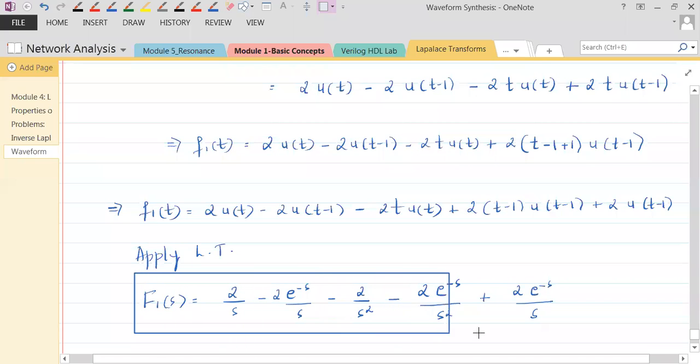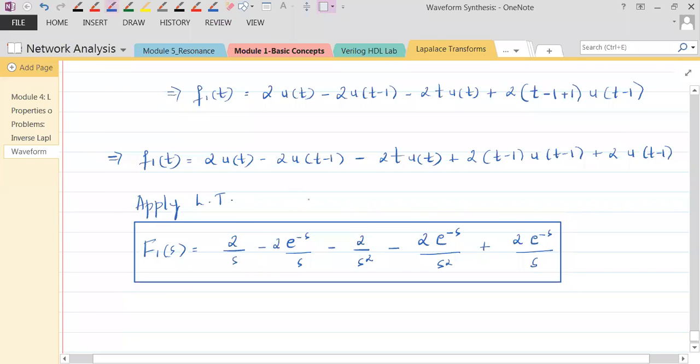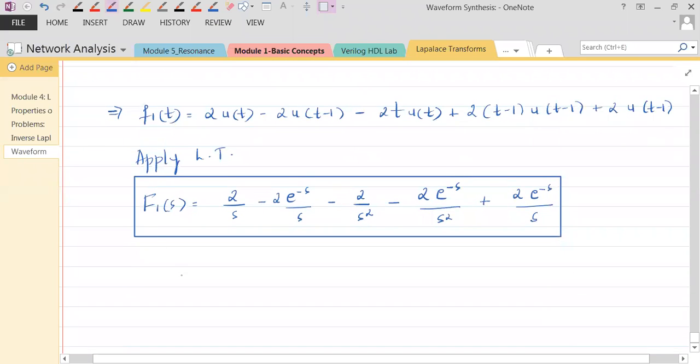If F1 of s is obtained, can you get me F of s? So what is F of s? F of s is F1 of s divided by 1 minus e power minus Ts, where T is the fundamental period. What is the fundamental period? After how many seconds is it repeating itself?